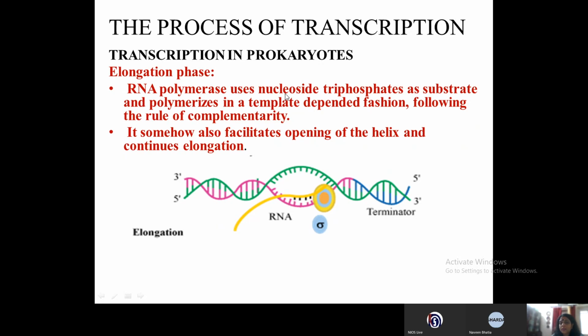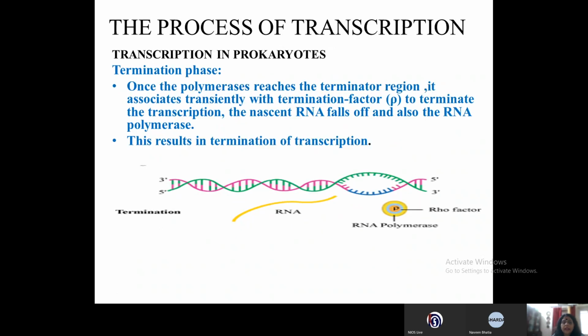So RNA polymerase uses the nucleoside triphosphates as substrates and polymerizes in a template dependent fashion. Why template dependent fashion? The nitrogenous bases that are going to form the mRNA will depend upon the nitrogenous bases that are exposed on the template strand of the DNA. Okay. And then comes the terminating phase.